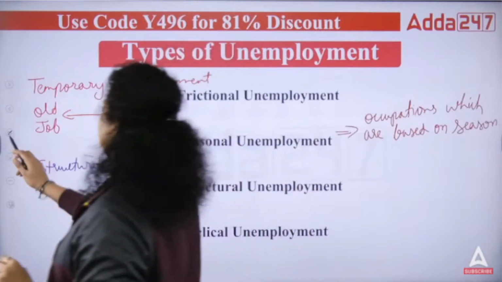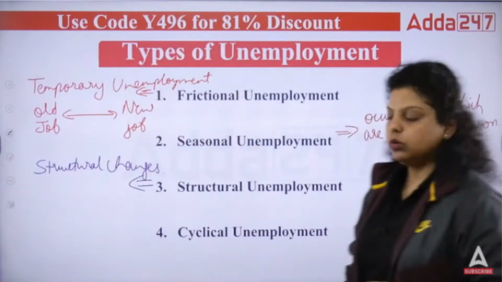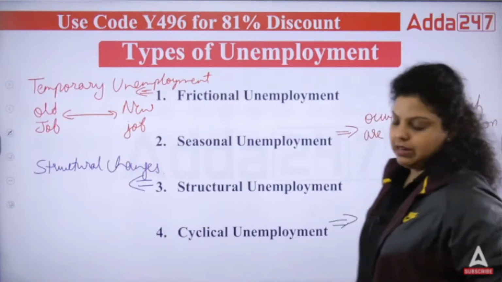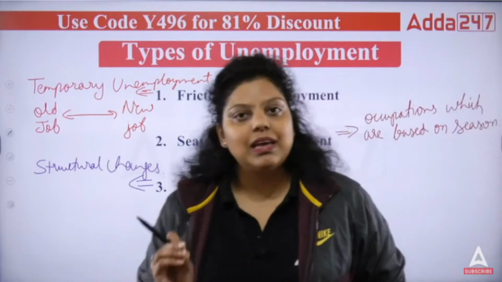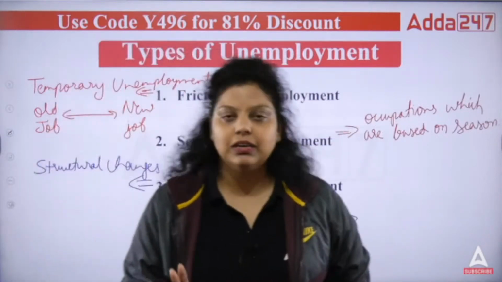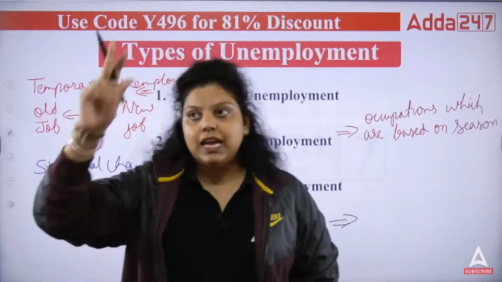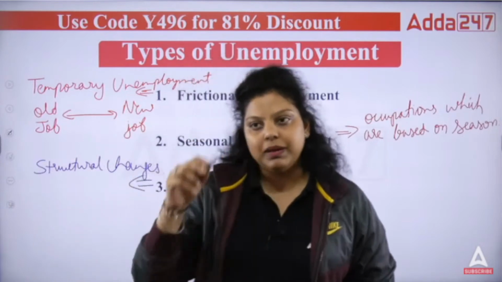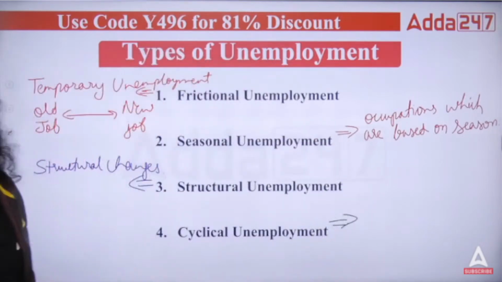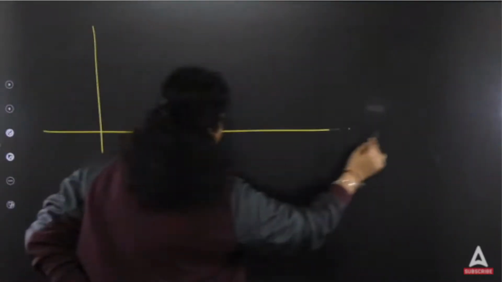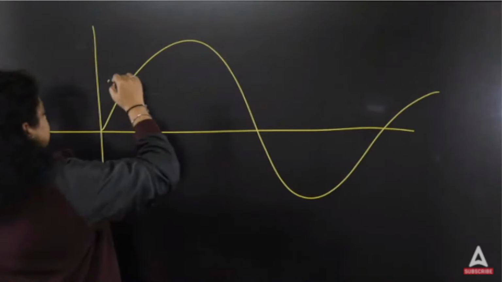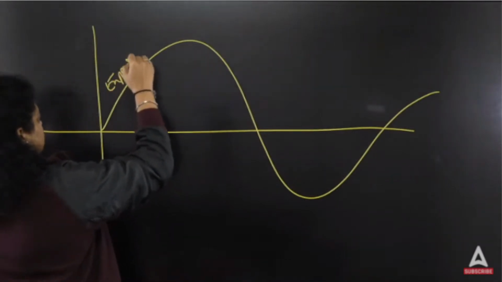Now, the fourth one is cyclical unemployment. What is cyclical unemployment? Let's understand that. Every business has a certain cycle, like we have heard about the product life cycle, the S-shaped curve you have learned about. On the basis of that particular cycle, cyclical unemployment happens. How does it happen? Let's understand this. For example, if I talk about the business life cycle, this S-shaped curve will be there. Now, here your business expands. This is the expansion stage.